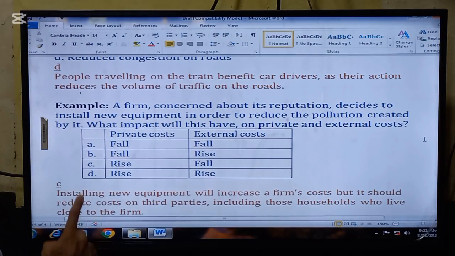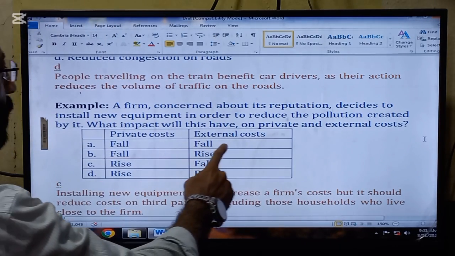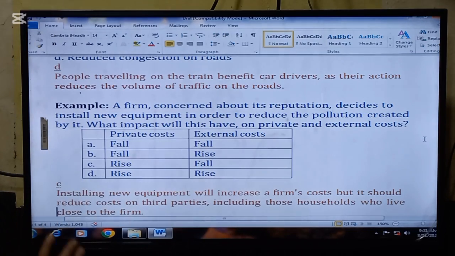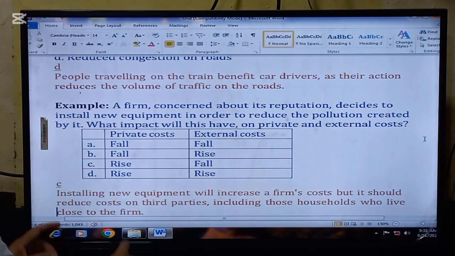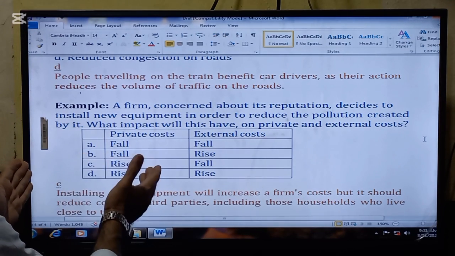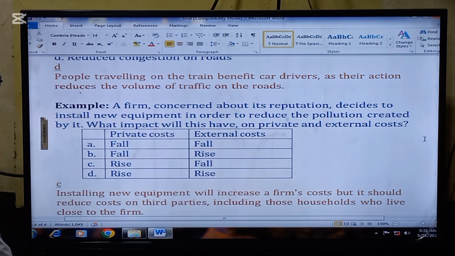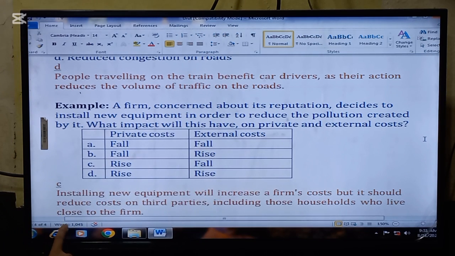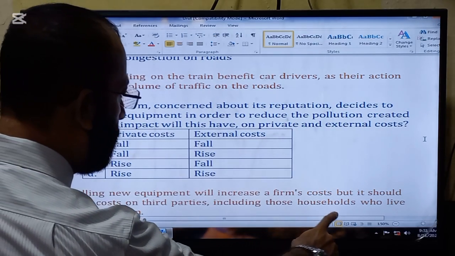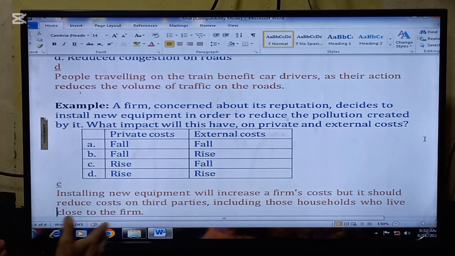And another question is here. A firm concerned about its reputation decides to install new equipment in order to reduce the pollution created by it. What impact will it have on private and external costs? Definitely, by installing the new equipment, the private cost will increase and the external cost will decrease. So C part is the answer. Private cost will increase and external cost will fall. Installing new equipment will increase a firm's cost, but it should reduce cost on third parties, including households who live close to the firm.